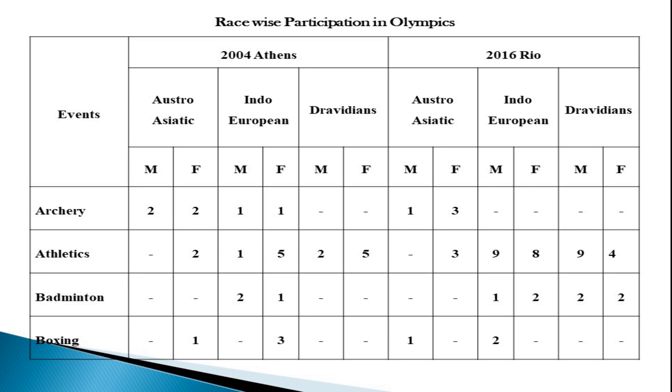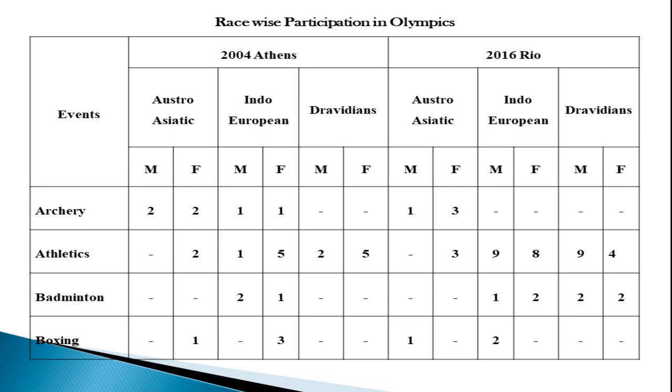But when we come to athletics, we know P.T. Usha, Anju Bobby George, all of them are from South India. Now we can discuss whether this South Indian participation is highly visible in athletics.